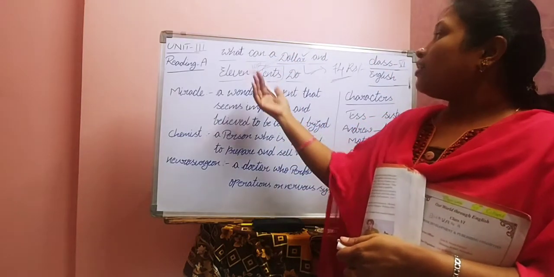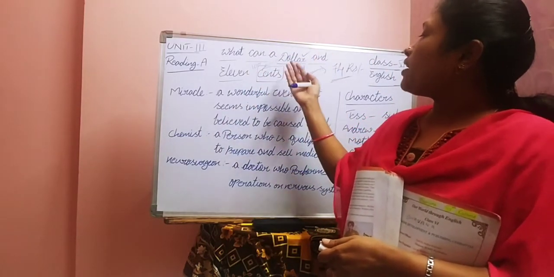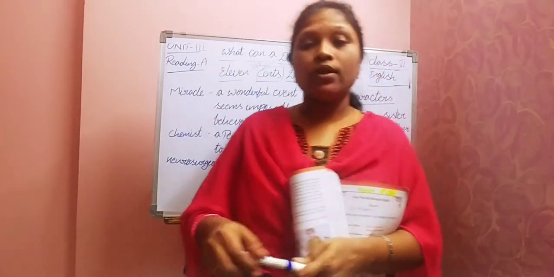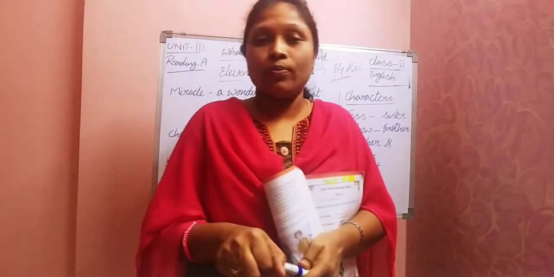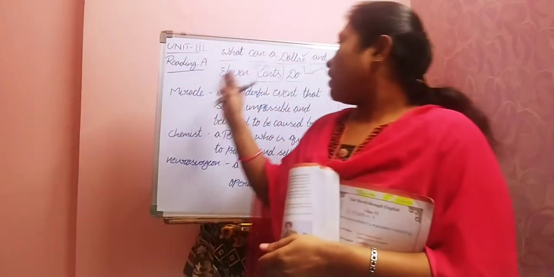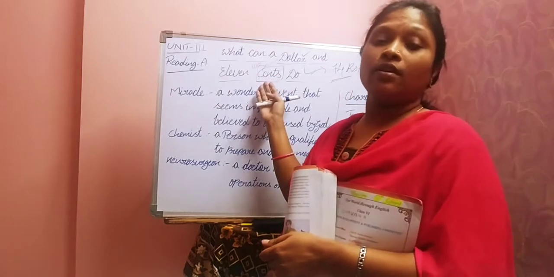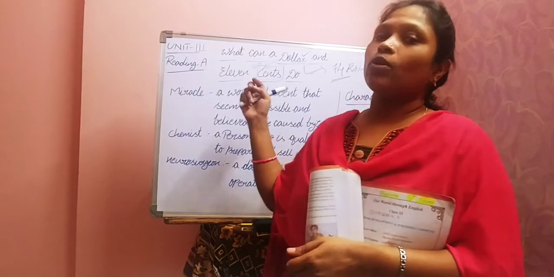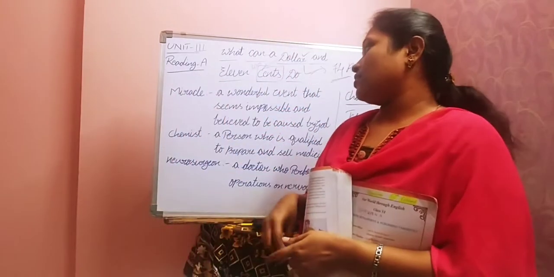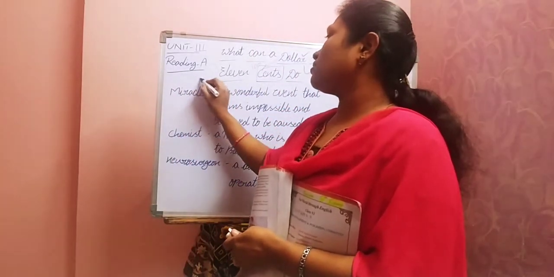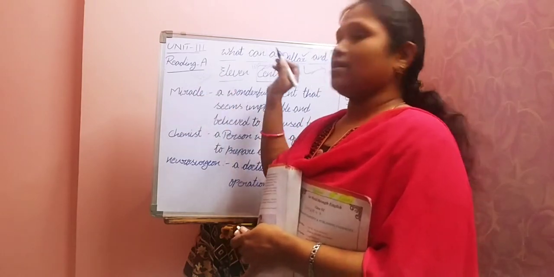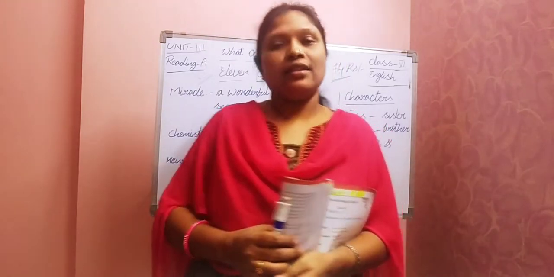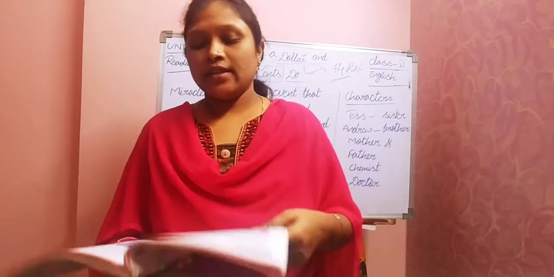So with that money, what can a dollar and 11 cents do? As I told you, $1 means approximately 74 rupees. And coming to the cents, 11 cents means approximately around 6 rupees. So 74 plus 6 means 80 rupees. Somebody is having 80 rupees. So with that amount, what can we do? What exactly, we'll see.